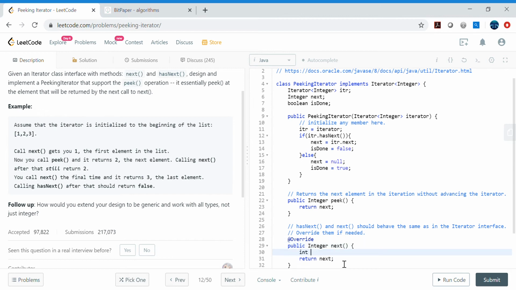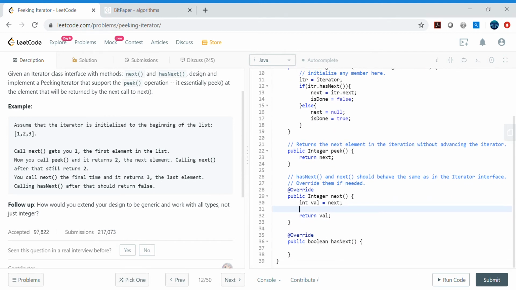Or in other words, we can just store this value in some variable, let's say int val is next, and then return this val. Why are we doing so? So that we can have the next element here. So here we will get the next item from the iterator.